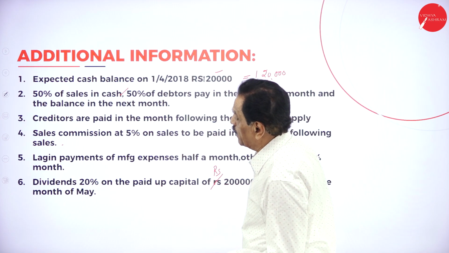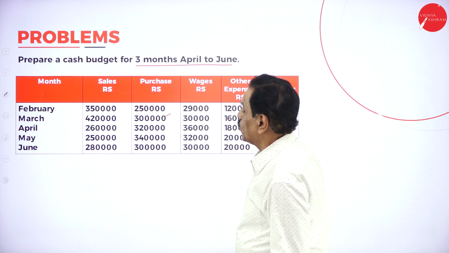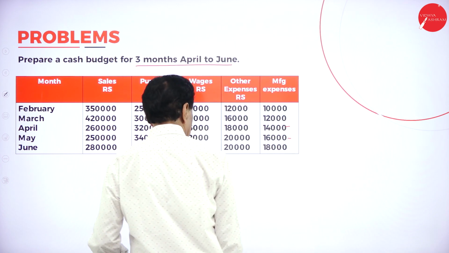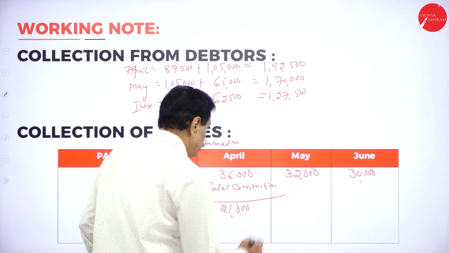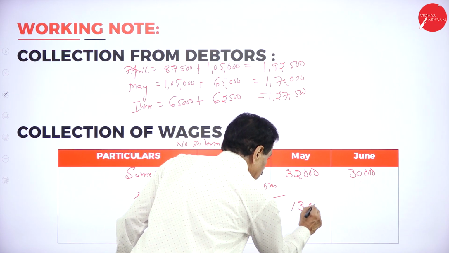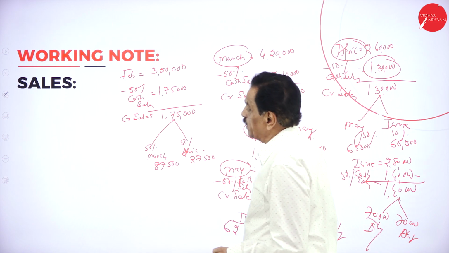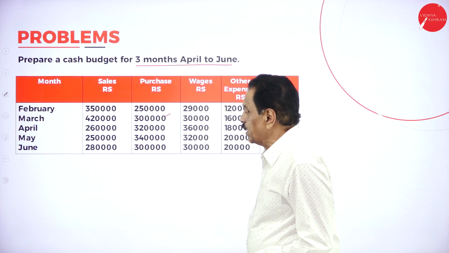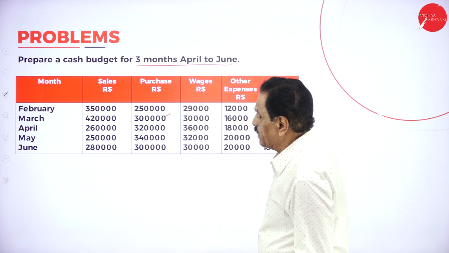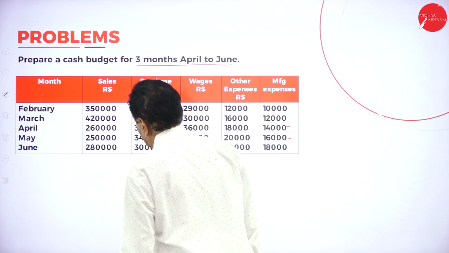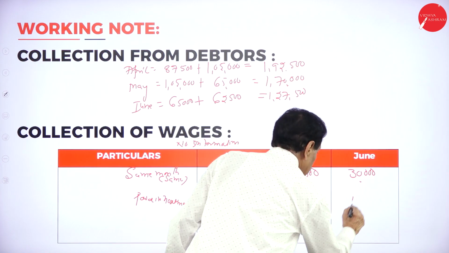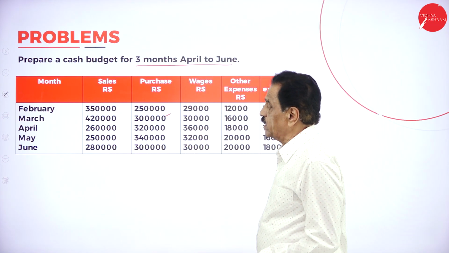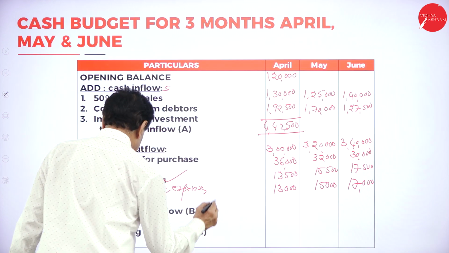Then what does April have? April you got 2,60,000. 10% means 26,000, 5% means 13,000. This goes here. Then 2,50,000, 10% means 25,000, half, 5% means 12,500.